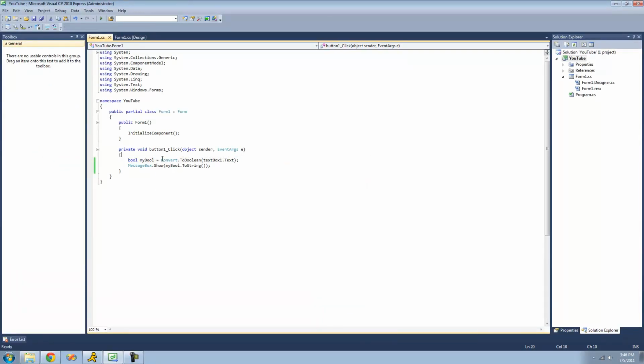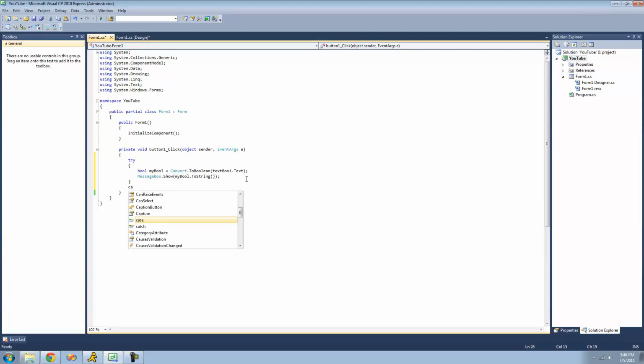So it's not a bad idea to put a try and catch statement around when you're converting things, because sometimes it won't work out, or if only some of the time it's going to convert, I would recommend putting a try and catch statement around it so your application doesn't crash.